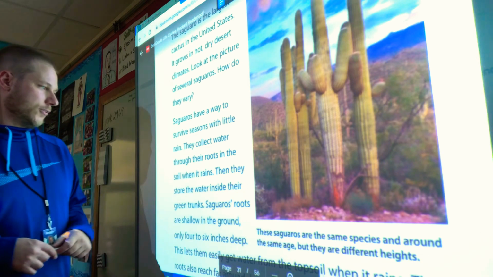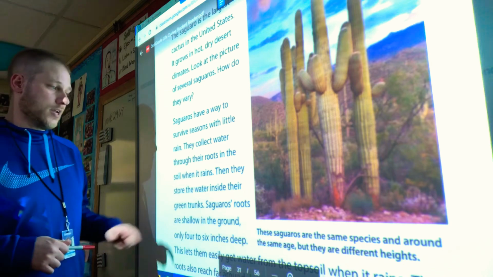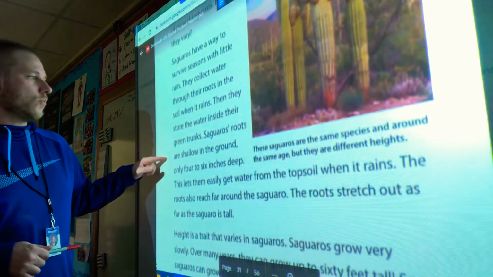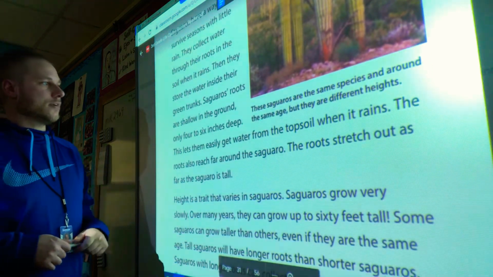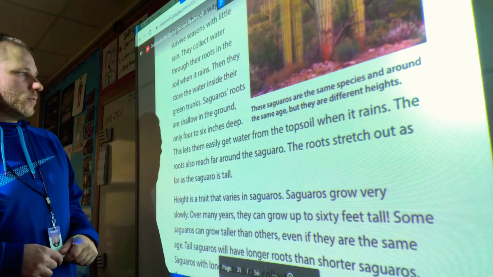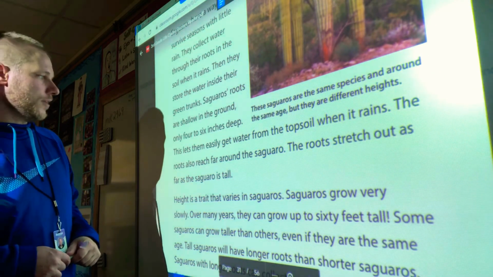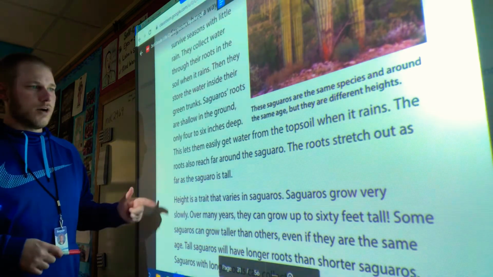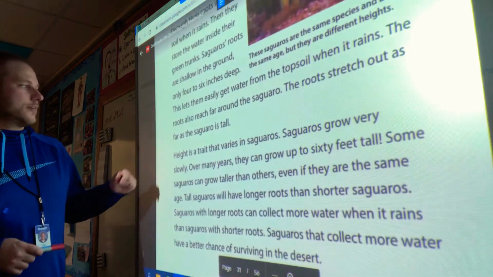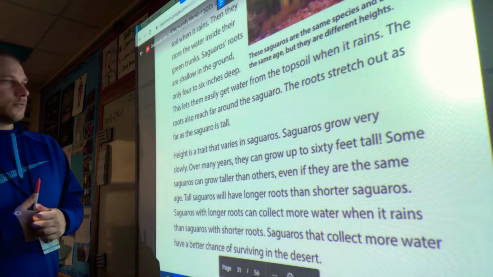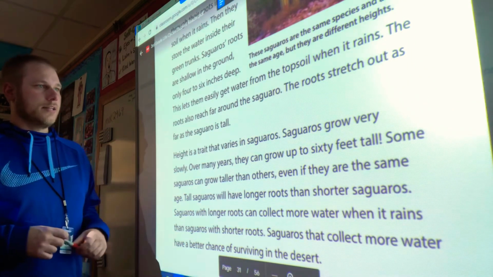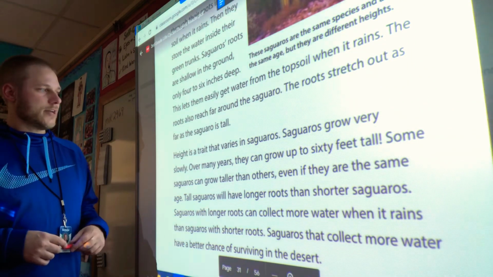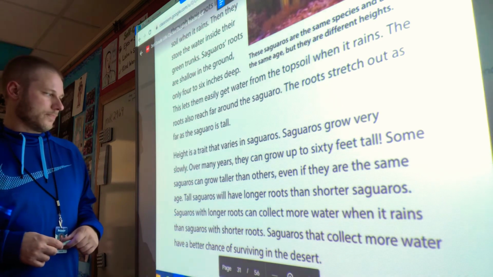They collect water through their roots in the soil when it rains. Then they store the water inside their green trunks. Saguaros' roots are shallow in the ground, only 4 to 6 inches deep. This lets them easily get water from the topsoil when it rains. The roots also reach far around the saguaros.